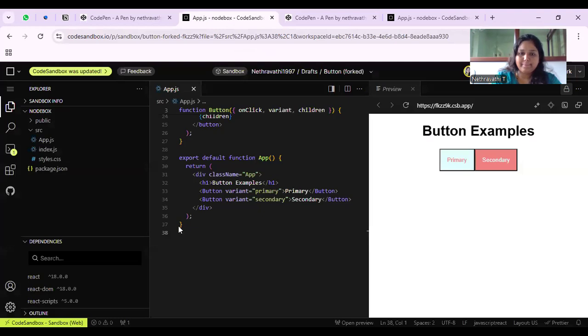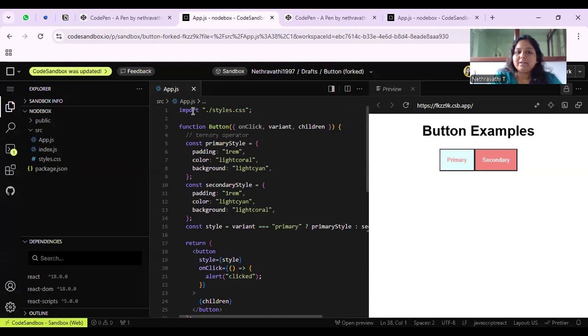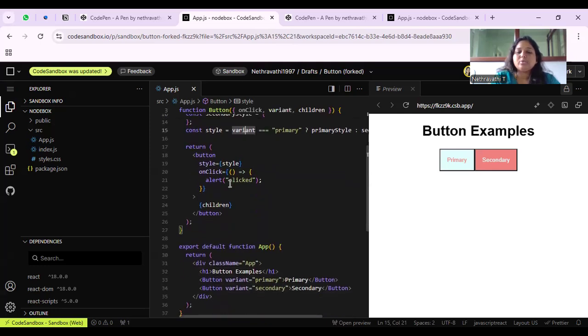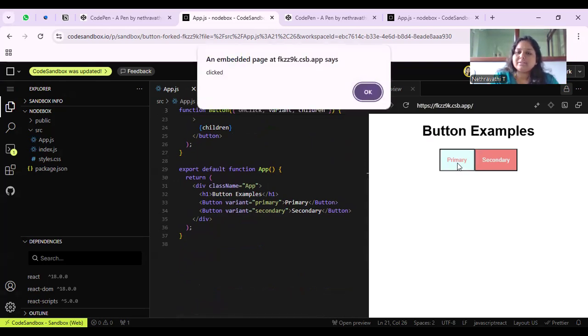I'll show you the example here also. The same code is written here. Here I have just taken a function. Within the function, for the primary button, whatever styling is needed, I have done here. For the secondary button, I have done the styling. And the JS part also, I have written it here. I should get an alert on click of it. The HTML part also will come in the single page. So here also it is the same functionality as what is happening there.